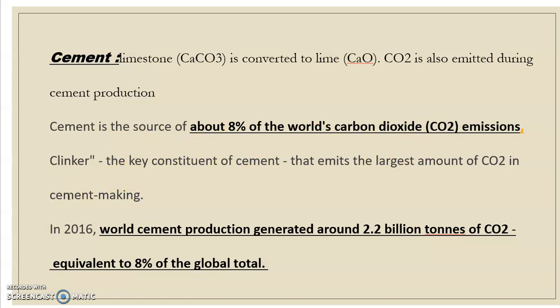Basically the clinker, a constituent of the cement, emits a large amount of carbon dioxide during the formation of the cement. In 2016, world cement production generated about 2.2 billion tons of carbon dioxide, equivalent to 8% of the global total. And you will be surprised to know that India and China are the major countries manufacturing cement.